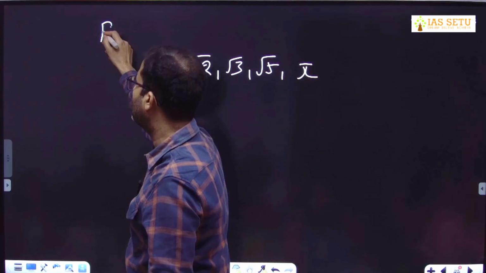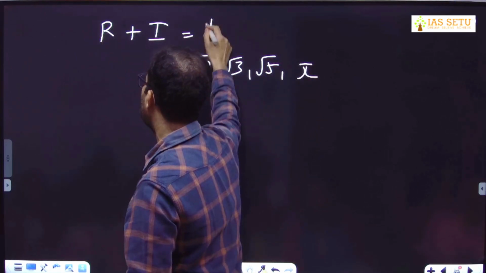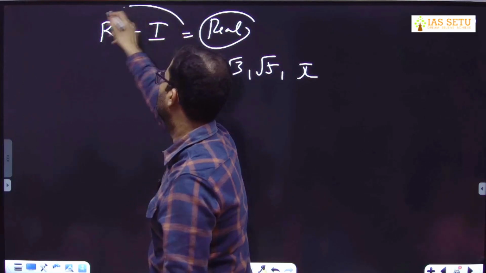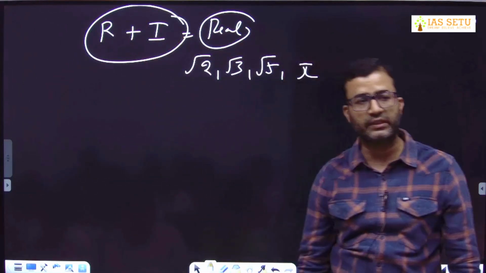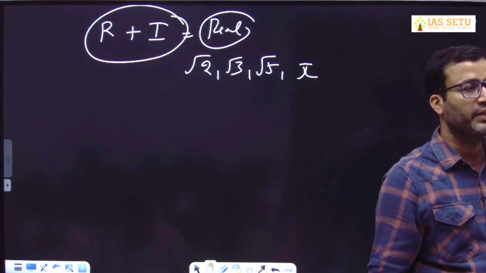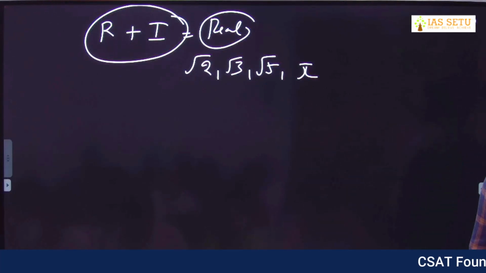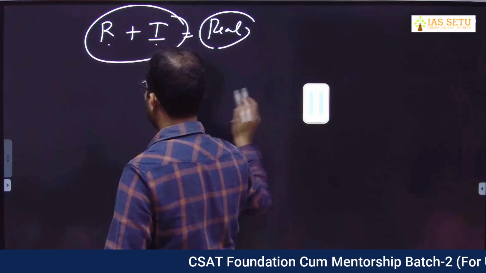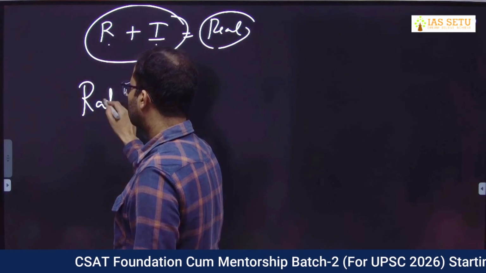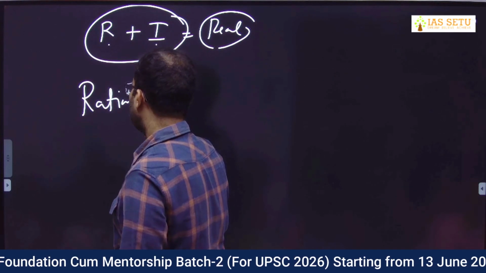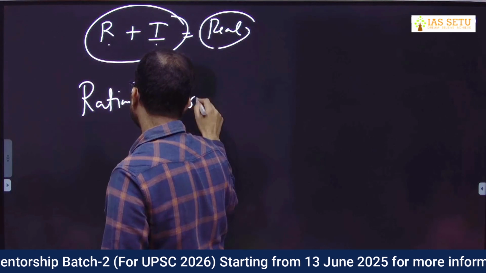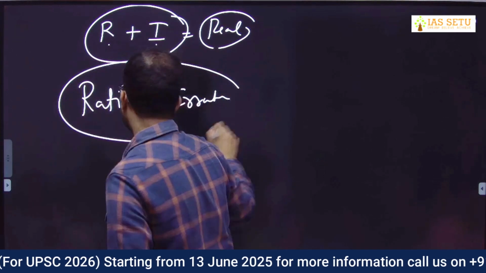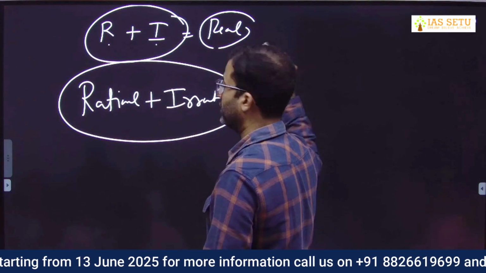So rational plus irrational are real number. Rational plus irrational together, they give a complete set of real number. A set of rational number plus irrational number give a complete set of real number.